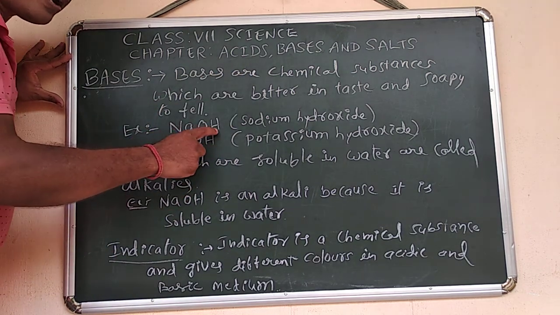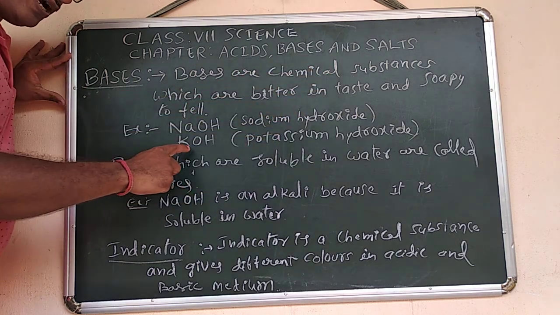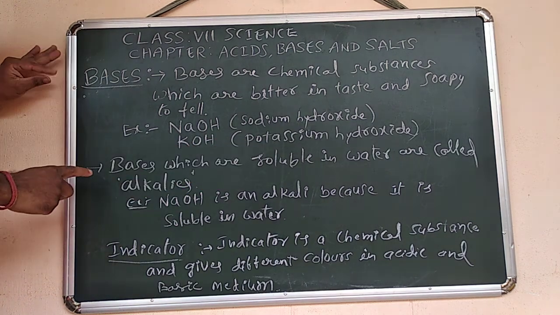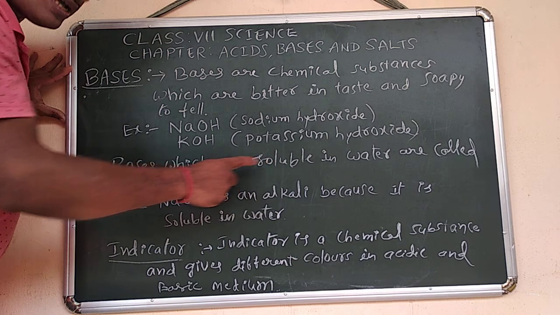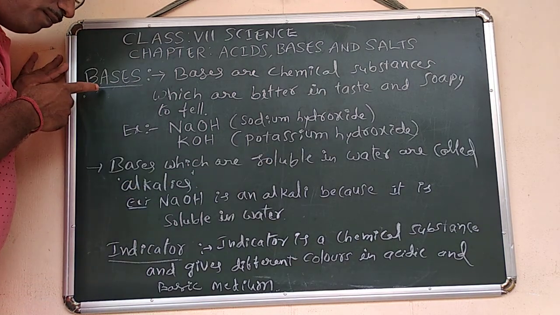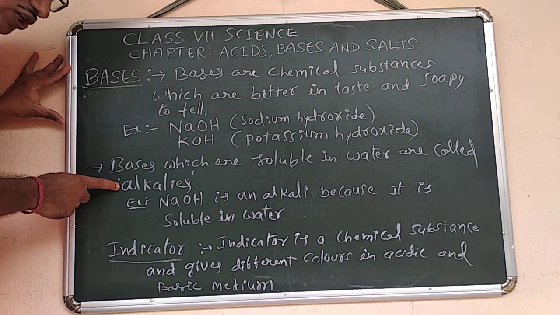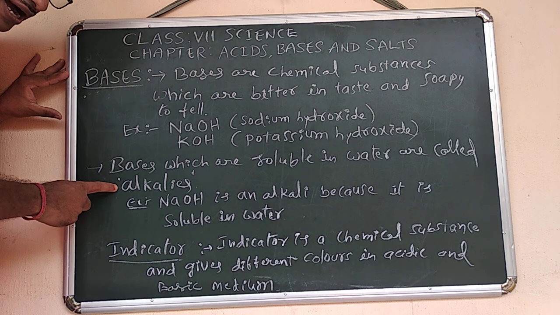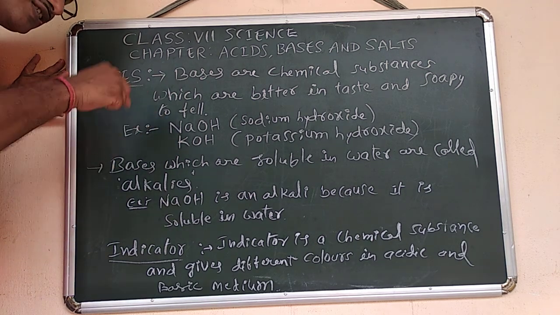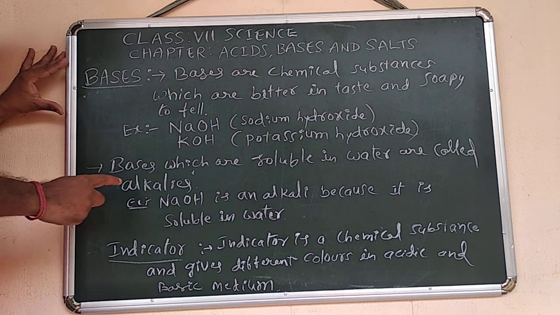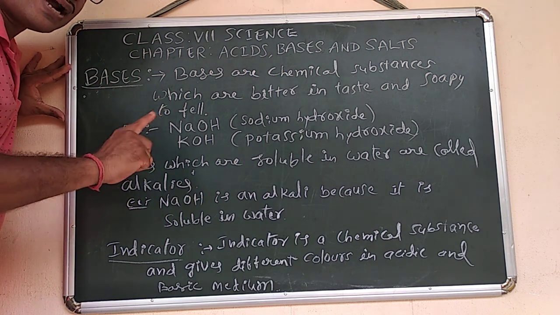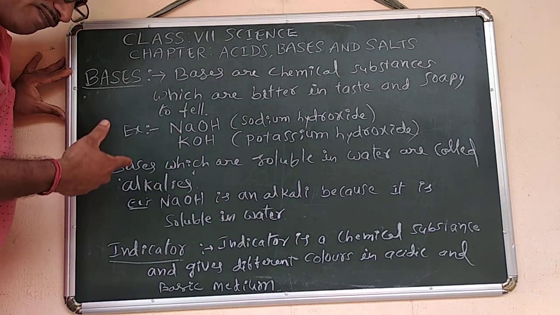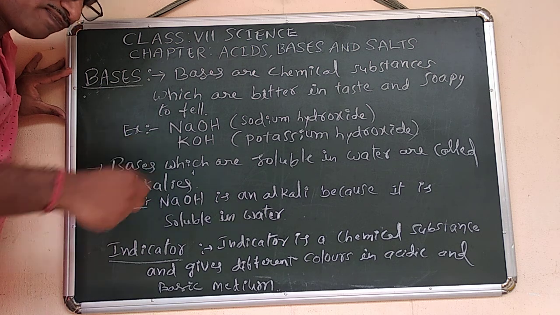Example, sodium hydroxide, potassium hydroxide, formula KOH. Bases which are soluble in water are called alkalis. Now bases and alkalis, see the two terminologies children. The bases which are soluble in water are called alkalis. Means all bases are not soluble in water. Only a few bases which are soluble in water are called alkalis.